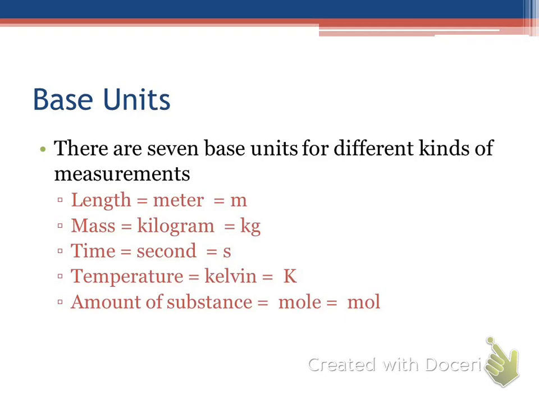The base unit for mass is technically a kilogram, not a gram. Okay, if I'm talking about the base of the prefixes, it's still a gram, right? But what's most commonly measured is a kilogram. Does anyone have any idea why that might be? Because most things are more kilogram than gram. That's right. Most things that we're going to measure have a mass of greater than 1,000 grams. Okay, and 1,000 grams makes a kilogram.